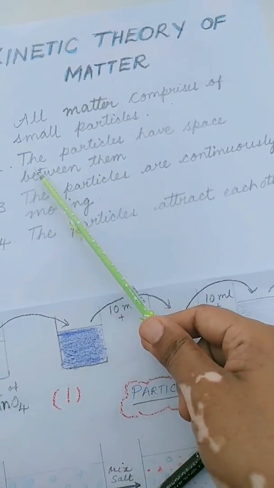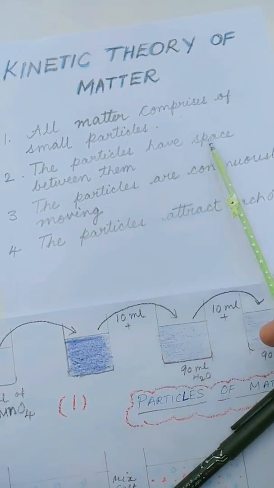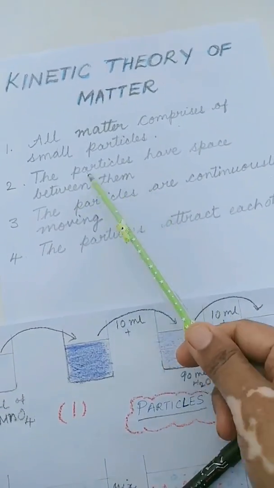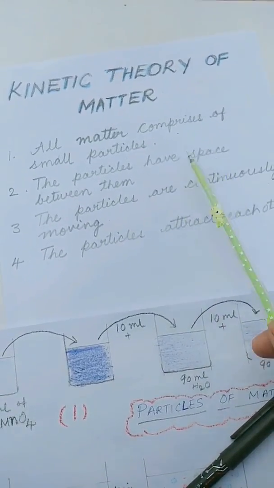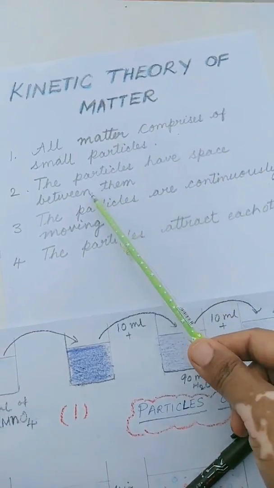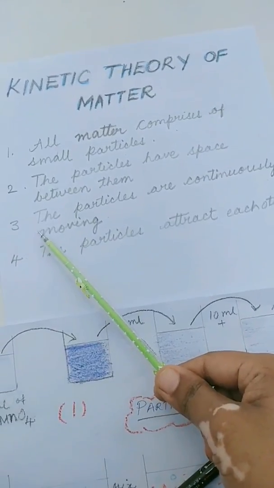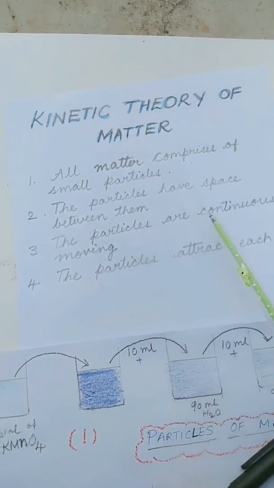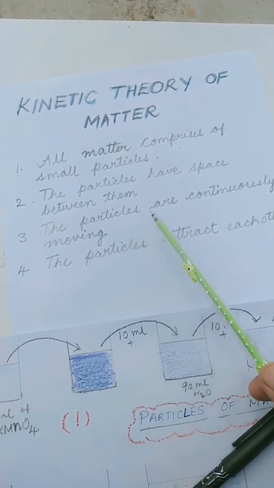The second one here says that the particles have space between them. The particles are not continuous, but they have space between them. There are some vacant areas between the particles of matter. The third one states that the particles are continuously moving, they are in constant motion.